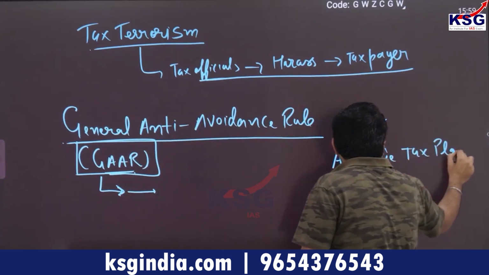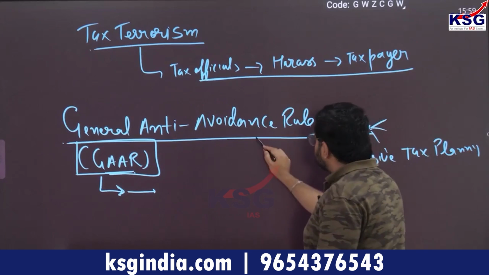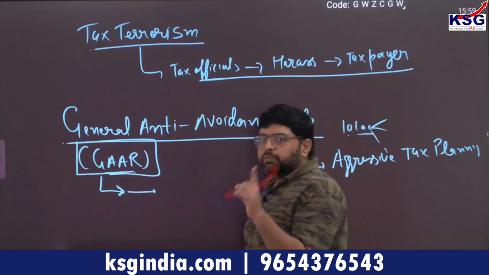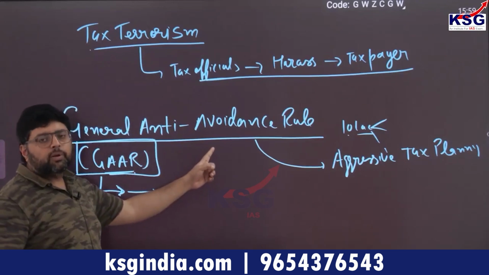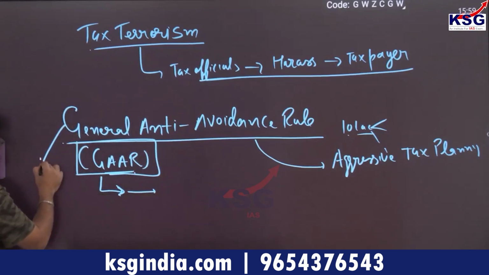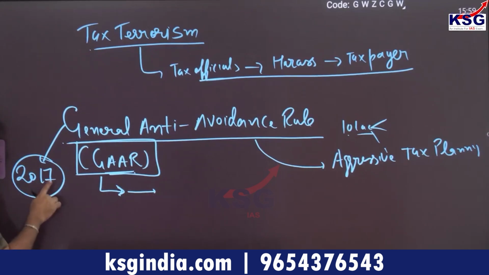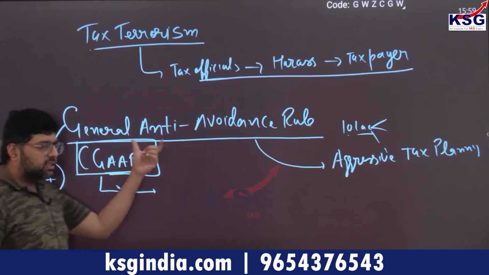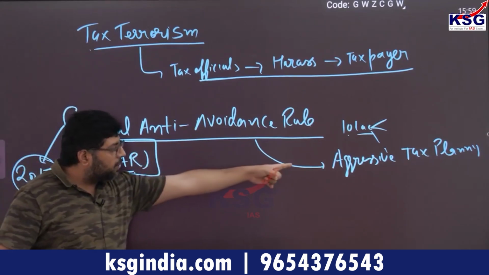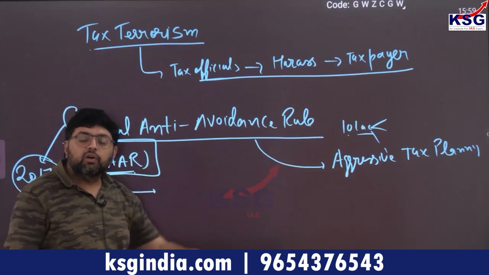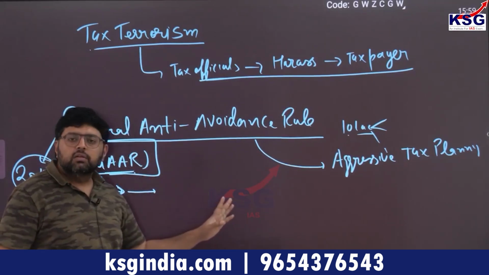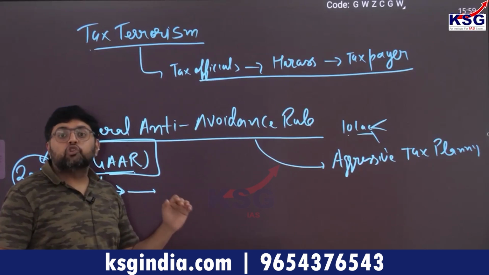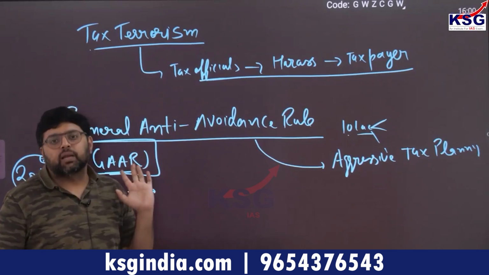In order to stop this aggressive tax planning, the Government of India came out with GAR rules in 2017. The objective of these rules is to stop aggressive tax planning. But we have seen that in these rules, the government has not defined what aggressive tax planning is.